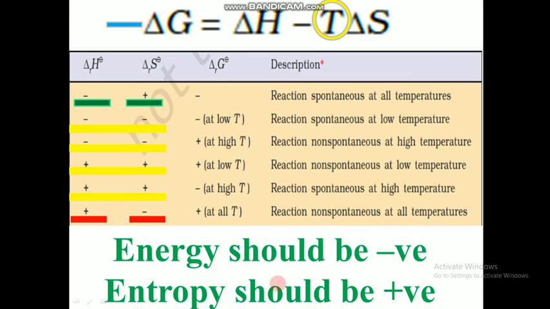So this is the comparison we have. If both terms are feasible, we get spontaneous. If one of the conditions is possible, then we can try it with the temperature. If both conditions are wrong, then there is no way; finally, we will get a non-spontaneous reaction only. This is the comparison given in your textbook. So make notes on it properly and submit it.